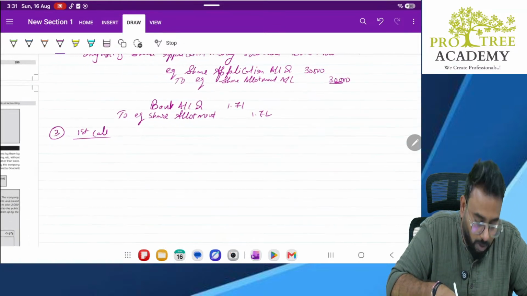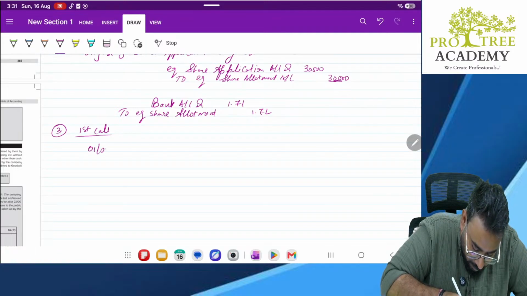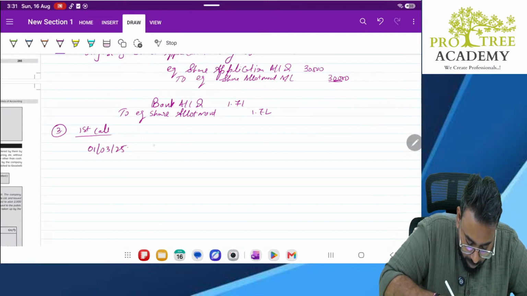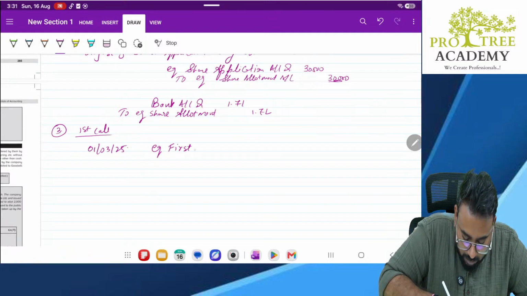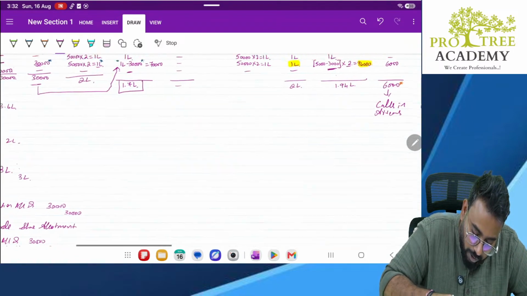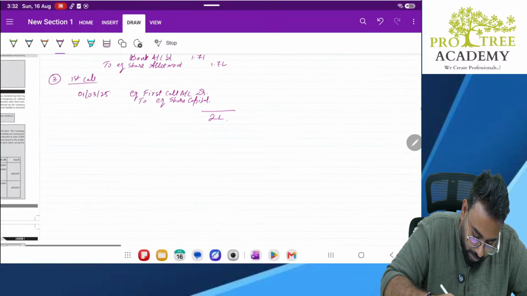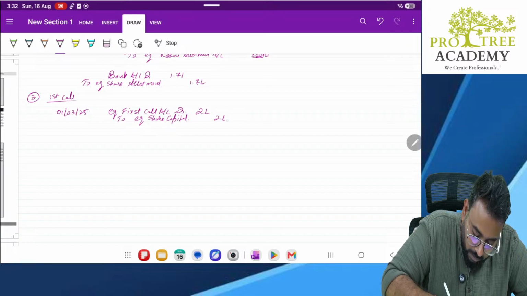First call. When was the first call made? On 1st March, correct? Equity first call account debit to equity share capital. How much? You have calculated already, no? First call due, money to be received in the bank? 2 lakhs, correct? So 2 lakhs.